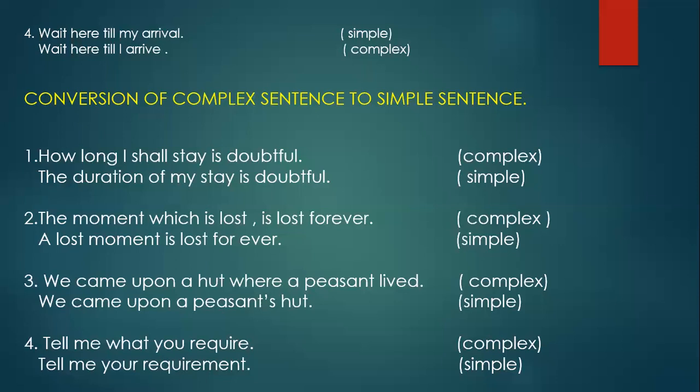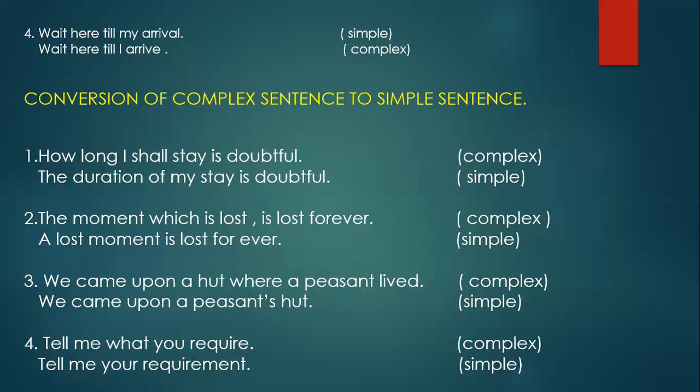So that became a complex sentence. And then how to make it simple? A lost moment is lost forever. See, only one finite verb, is lost. A lost moment is lost forever.